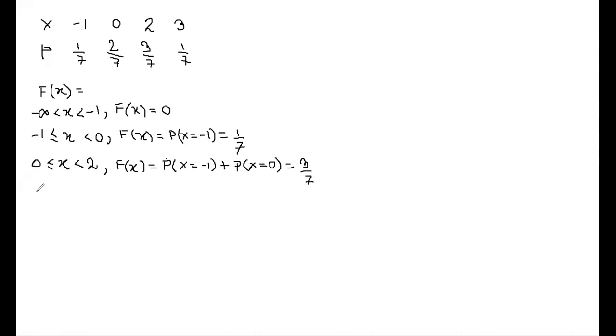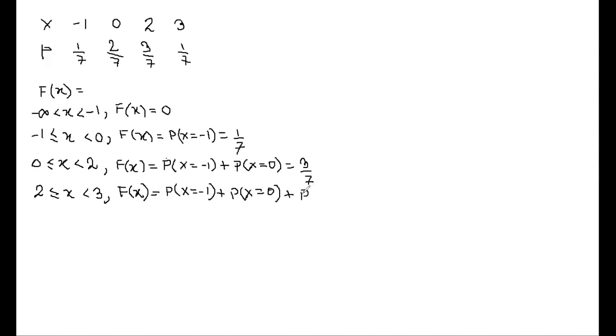Now the next interval that we will take, including 2: 2 less than or equal to x, strictly less than 3. What is the value of capital Fx we will get from here? 6 by 7. In terms of probability, it is probability x equals minus 1 plus probability x equals 0 plus probability x equals 2, since 2 is included over here.